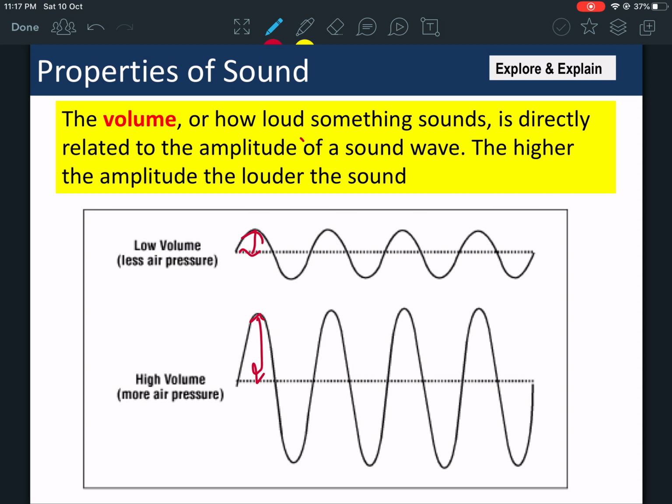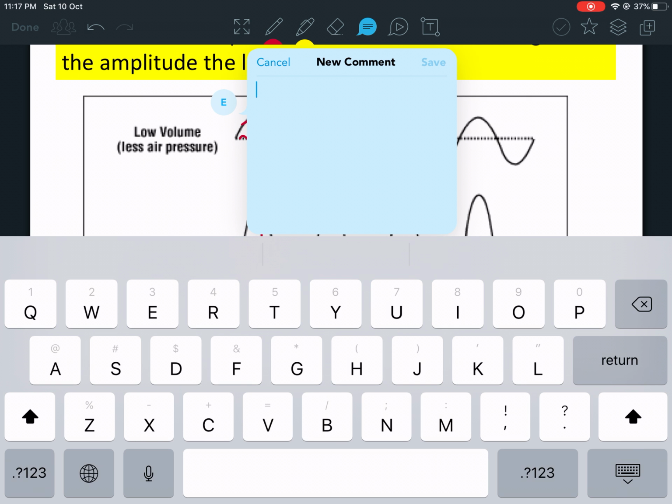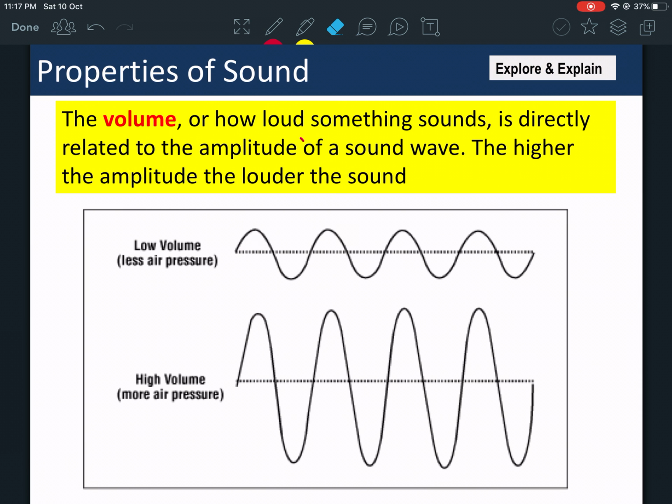These are very important for you to know. I will ask you about this in every quiz related to this lesson or waves. I will ask you about amplitude and volume. Remember amplitude and volume.